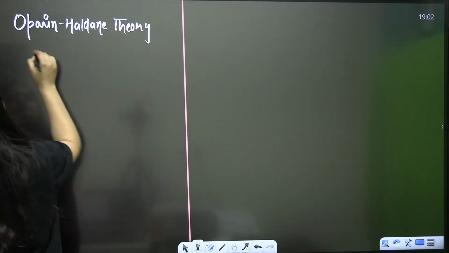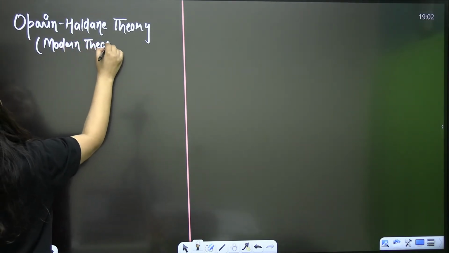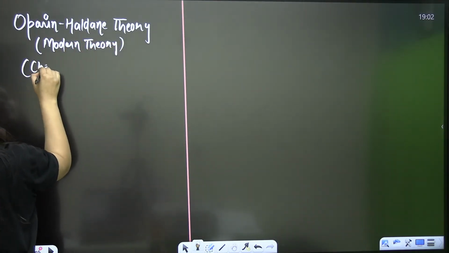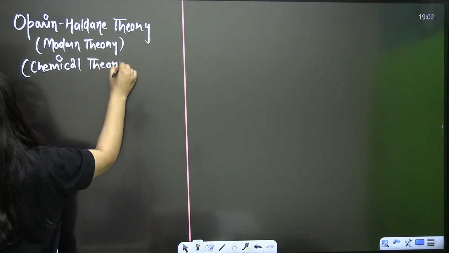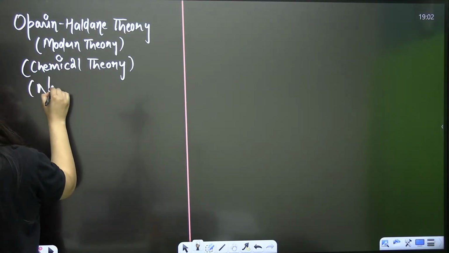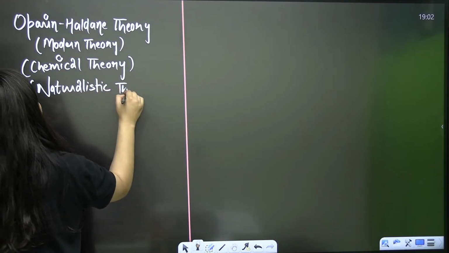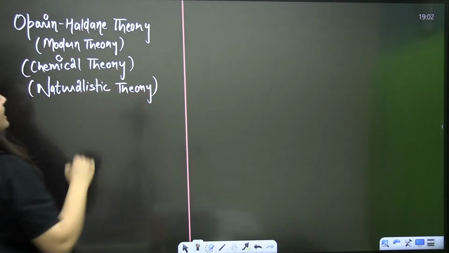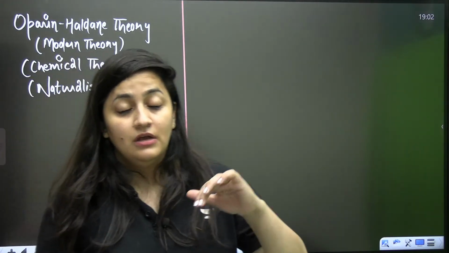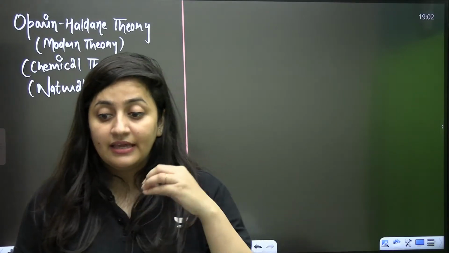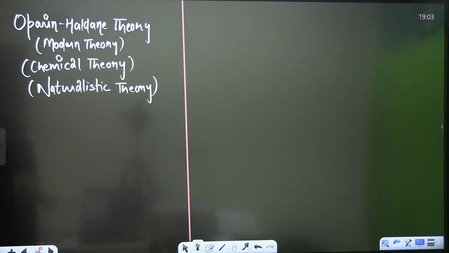This theory is also known as the modern theory of origin of life. It is also known as the chemical theory. It is also known as the naturalistic theory. So Oparin-Haldane theory, modern concept of origin of life, chemical theory, naturalistic theory, it's all the same.